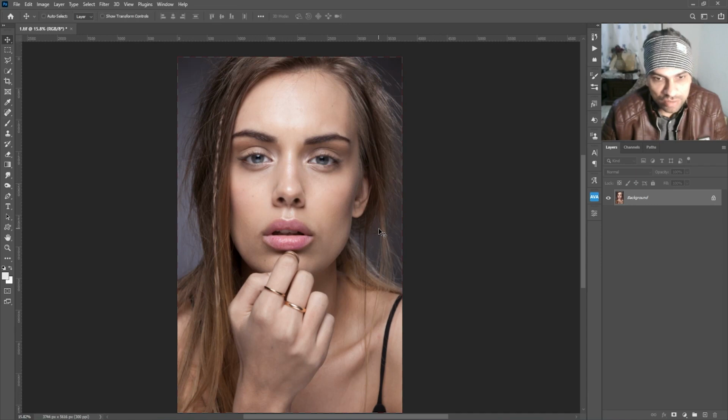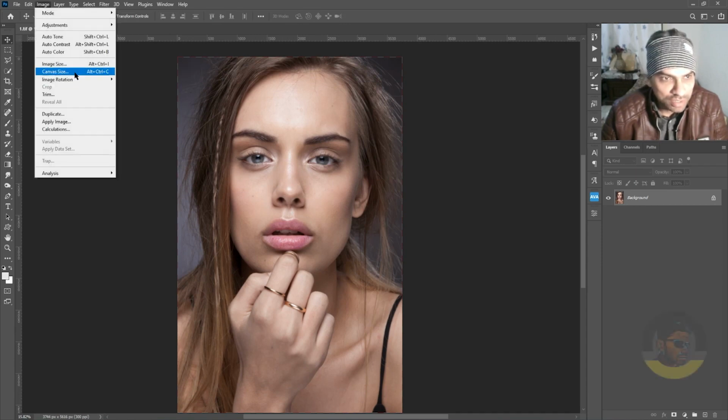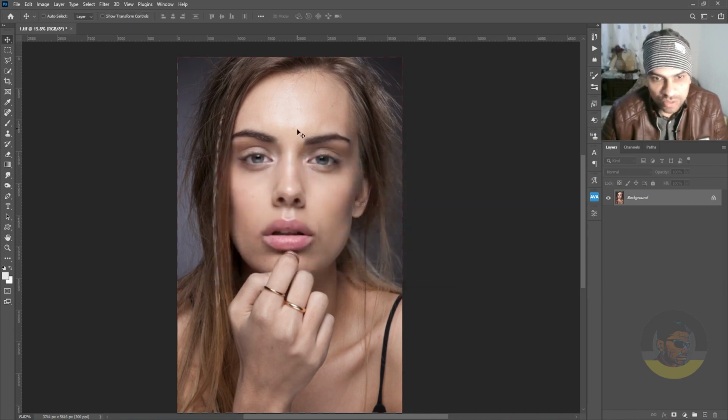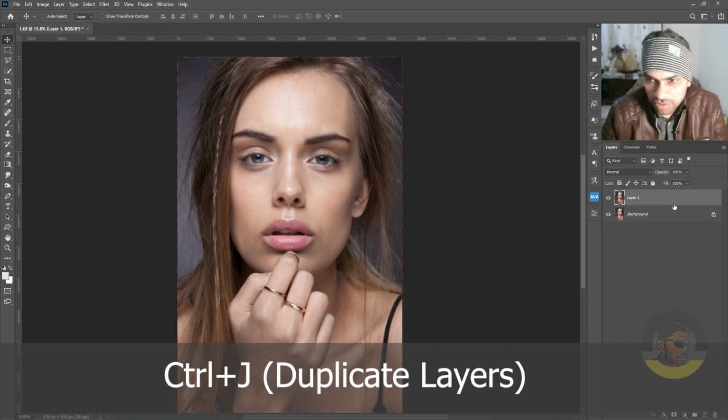First thing you need to do is open a high resolution image and make sure the dimension of this image is above 2000 or 3000 pixels wide. Then you can duplicate this layer by pressing Ctrl+J so you don't ruin the original document.